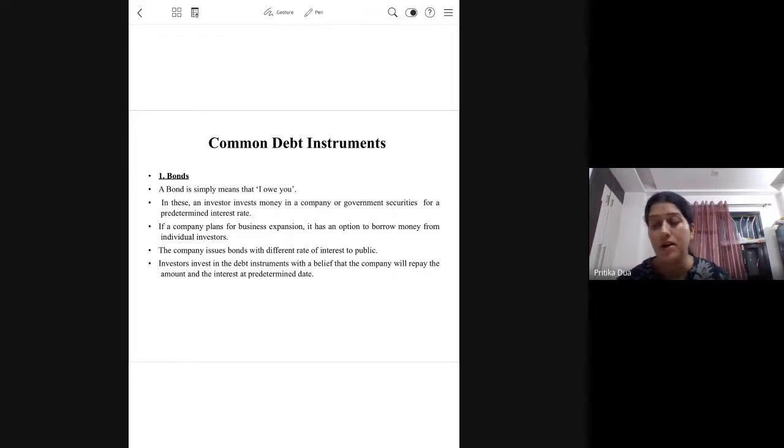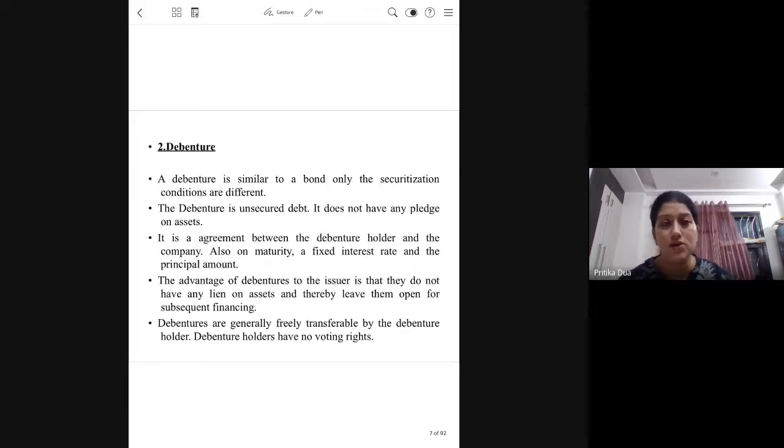A similar instrument is a debenture. The only difference between the two being that debentures are generally unsecured. They do not carry any lien or collateral on the assets of the company, or they are not collateralized. But bonds are almost every time secured and generally issued by government and big financial institutions.